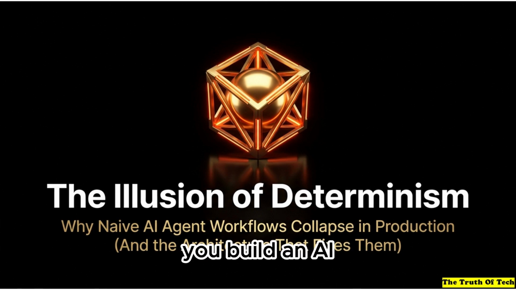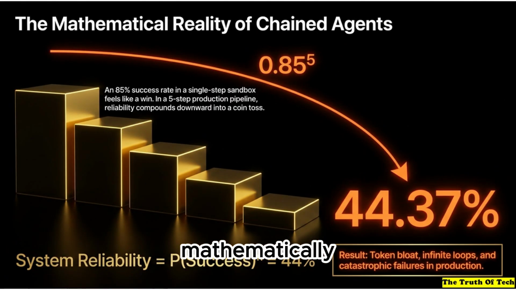If you build an AI workflow with 5 steps, and every single step gets a solid B grade, like 85% success rate, your whole system is still going to fail more than half the time in the real world. Oh yeah, it's completely brutal, because when you take those 5 steps and chain them together, that 85% success rate compounds downwards. Right. So mathematically, 0.85 to the 5th power.